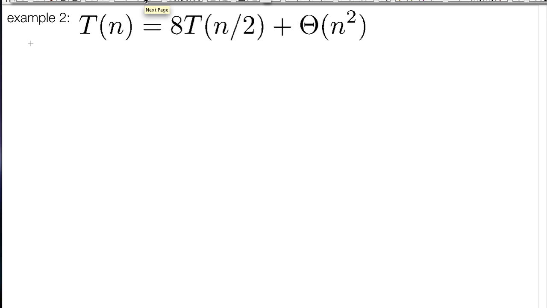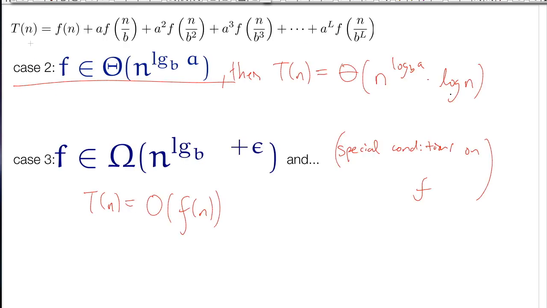Let's use this theorem. Here's that example I think I had talked about from the beginning of lecture for you to do through induction. Let's do it using Master's theorem. First step, what's f of n? We don't even have to compute. We can look at an algorithm and we don't have to worry whether it's 9n or 8n. We can just say, well, this is theta of n squared.